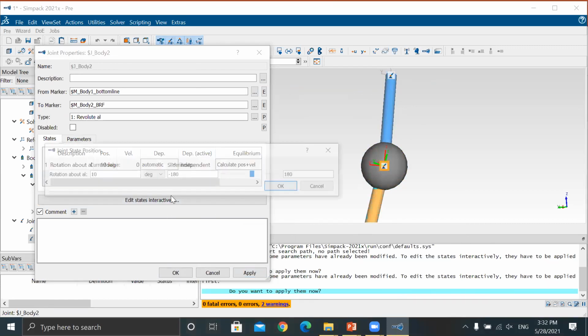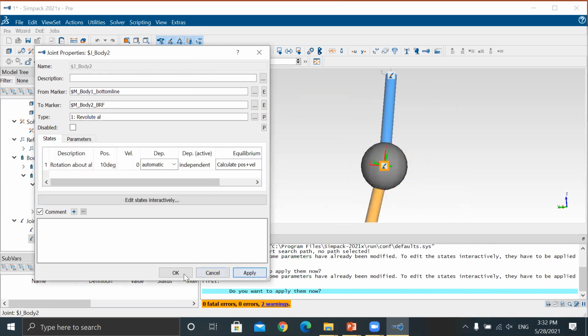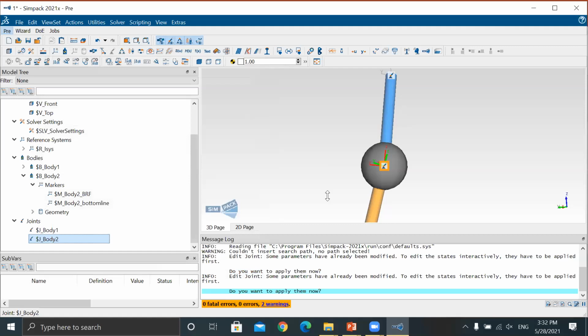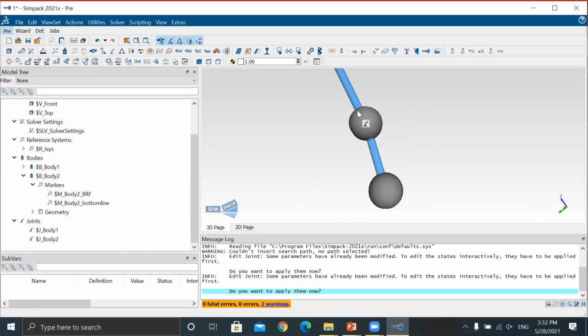Now, if you want to edit, okay, apply. Okay. Now I've created both the pendulum here.